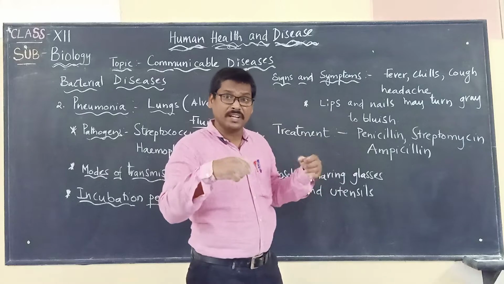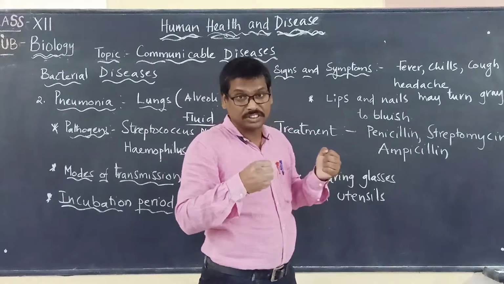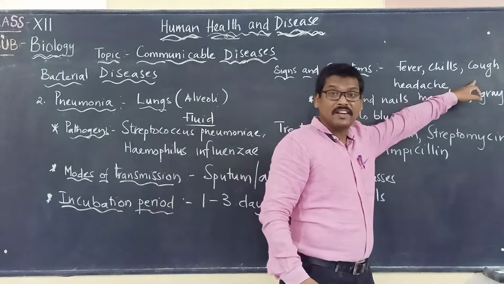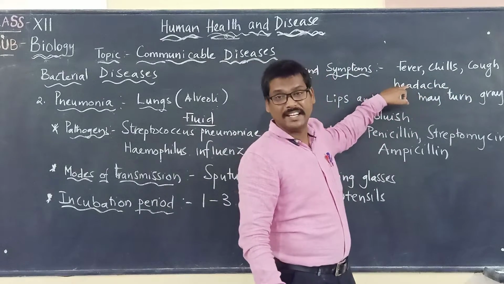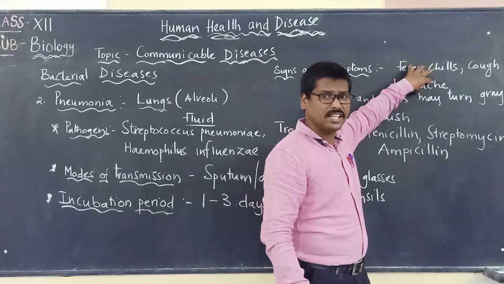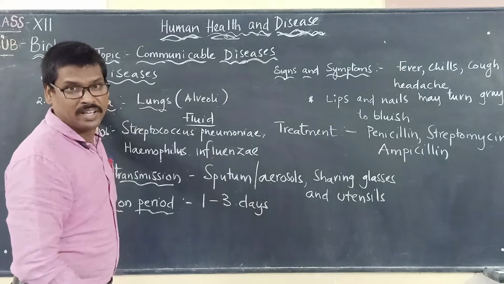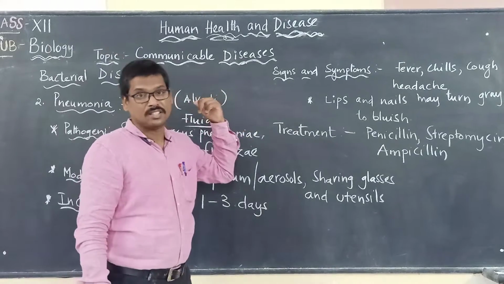They will have fever, and at the same time feel very cold and start shivering. They will also have severe cough and headache. These are the common symptoms. When all these symptoms are seen in a person, they relate to pneumonia.